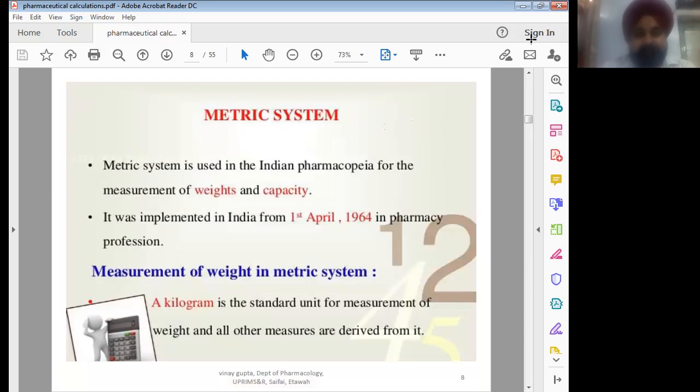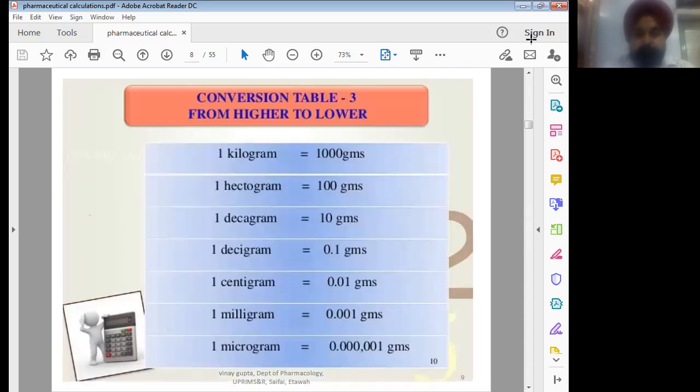Metric system. The metric system is the most commonly used system nowadays. It was used in the pharmacopoeia and it was implemented from 1st April 1964. Measurement of weight in the metric system. For measuring the weight, we use the kilogram, which is a standard unit for measurement of the weight. 1 kilogram is equal to 1000 gram.